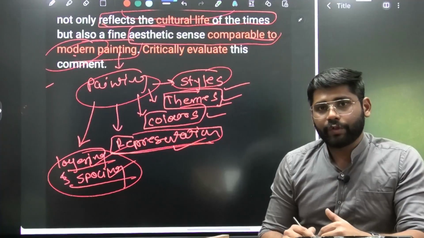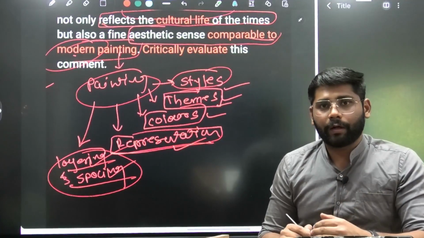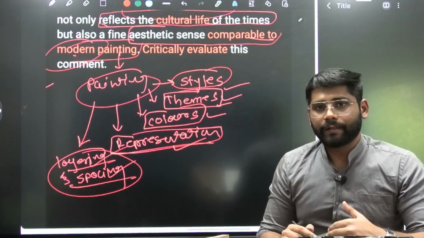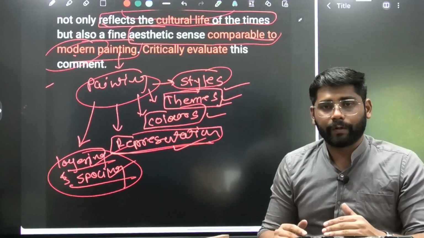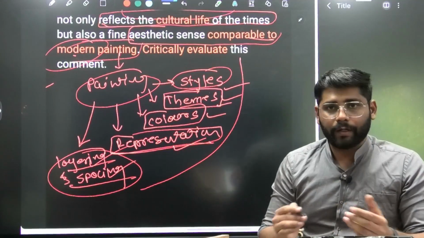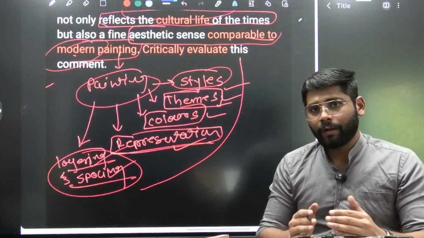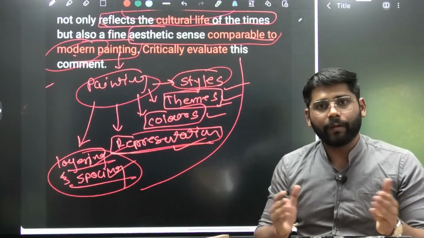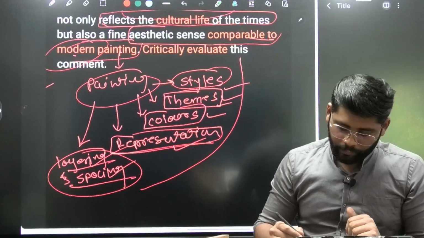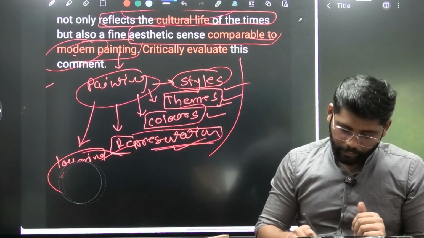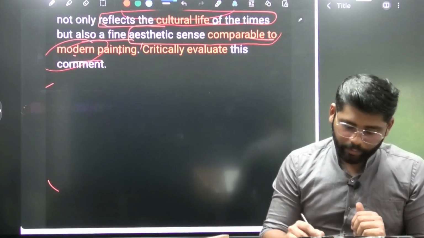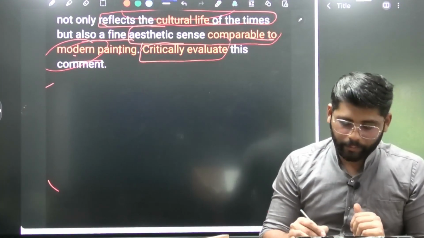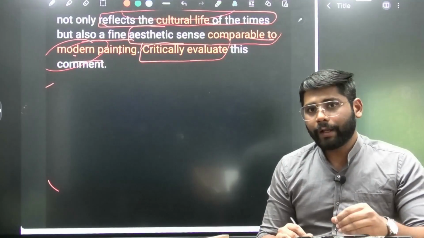Layering and superimposition: if you come across Bhimbetka paintings, this is one prominent feature, where superimposition was prominent. This way, with our standard points, we can compare modern painting and bring out the similarity between Mesolithic and modern painting. After that, the third part of our question we are going to create depending on the directive word. Now it is asking to critically evaluate.